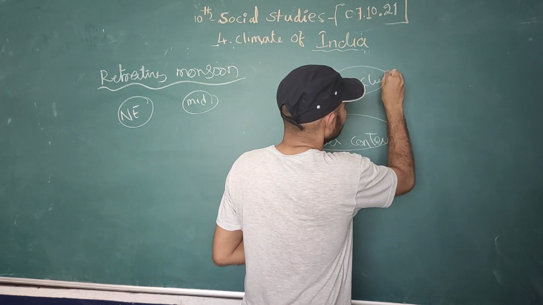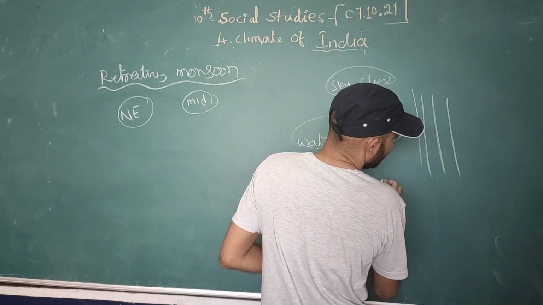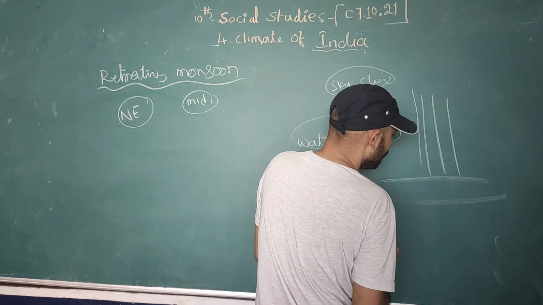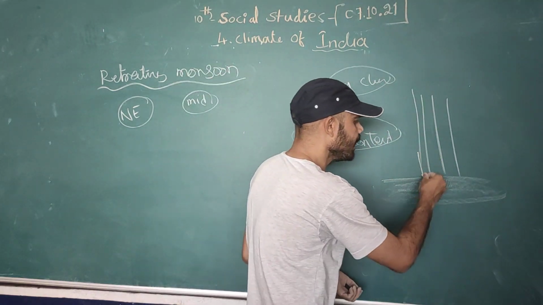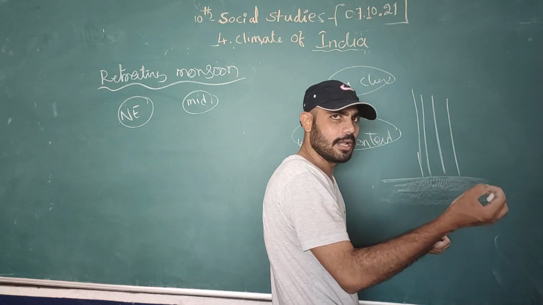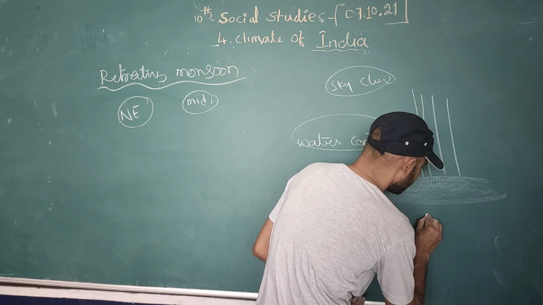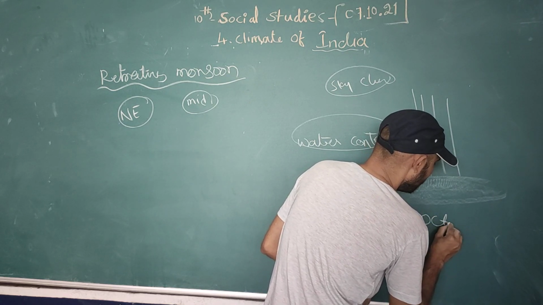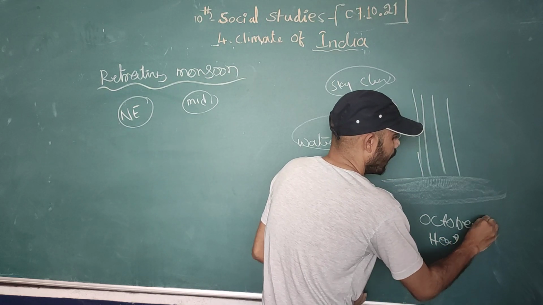When the sky is very clear, we receive the radiation. But in the atmosphere we have water content. So that's why in October and November we feel very wet humidity, which is called October heat.